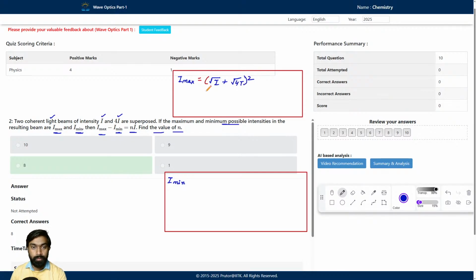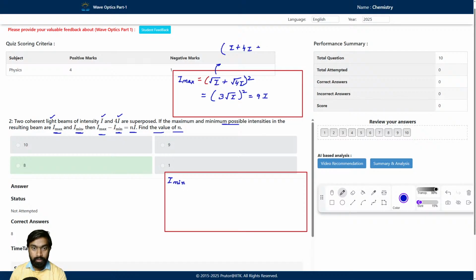So when we solve this, you will get 3 into under root I whole square, so it will be 9I. This is 4I.